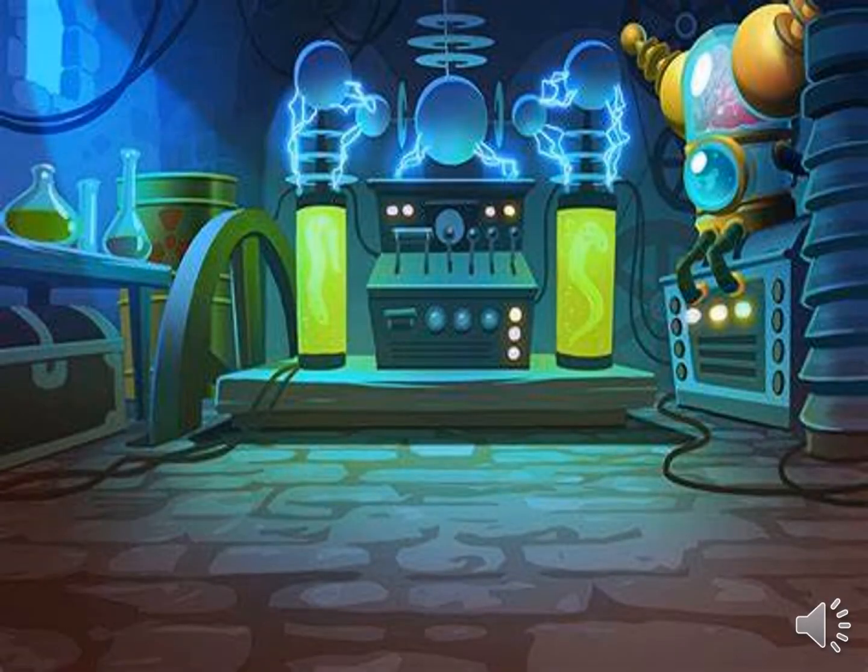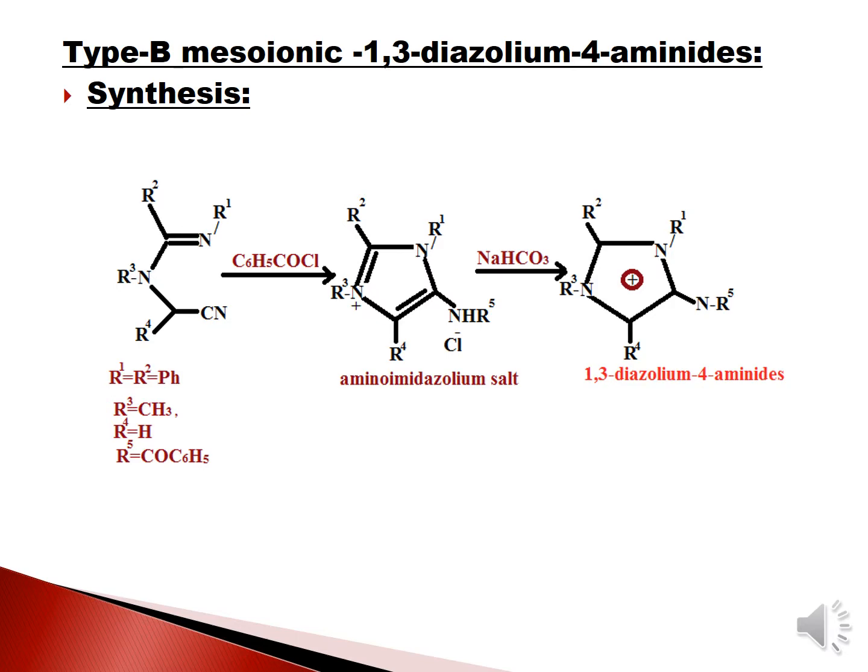This is mesoionic compounds 3. In this part, I'll be dealing with the type B mesoionic compounds. For example, a type B mesoionic compound is 1,3-diazolium 4-aminides. Okay, so we'll begin with the synthesis of this compound.